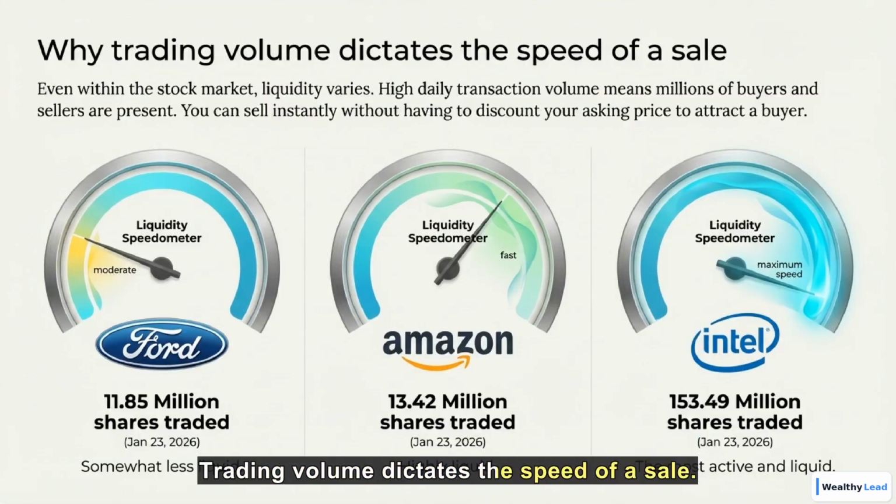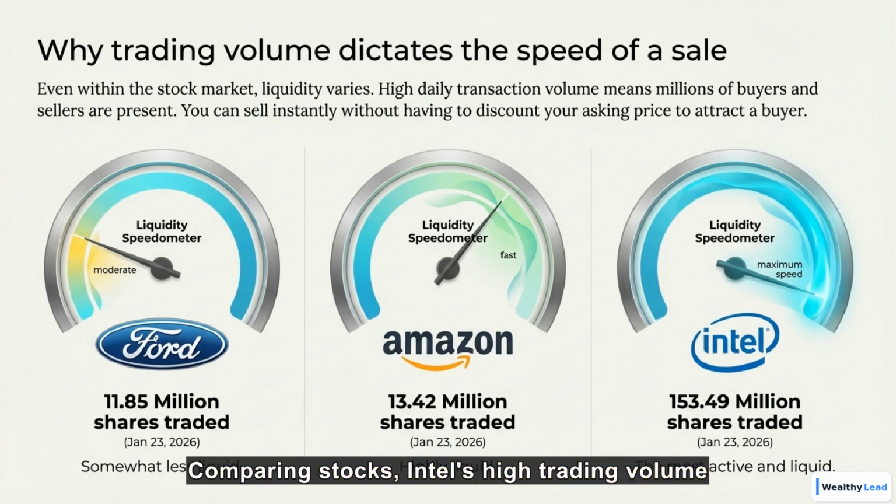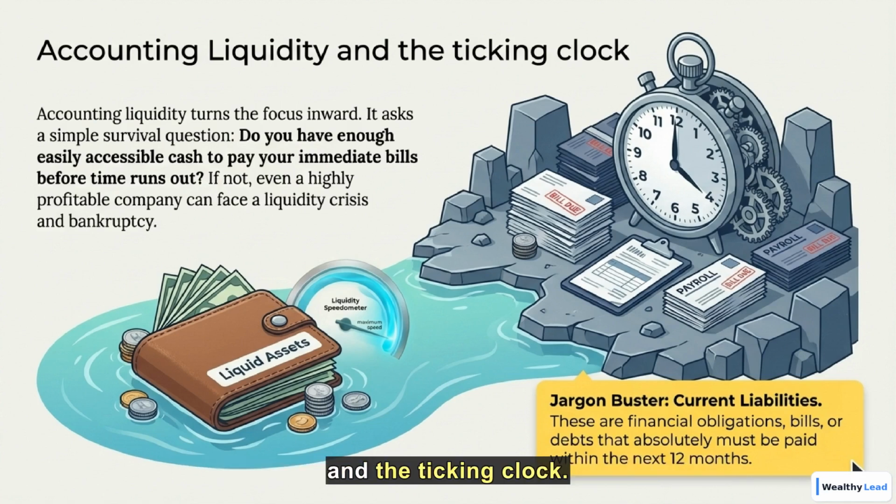Trading volume dictates the speed of a sale. High volume means millions of buyers and sellers, allowing instant sales without discounts. Comparing stocks, Intel's high trading volume makes it the most active and liquid, while Ford's lower volume makes it somewhat less liquid. Accounting liquidity focuses on internal finances and the ticking clock.